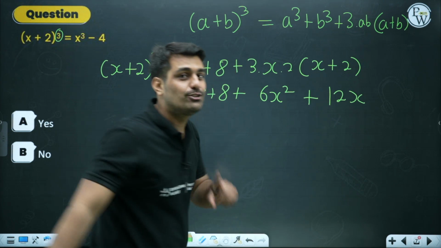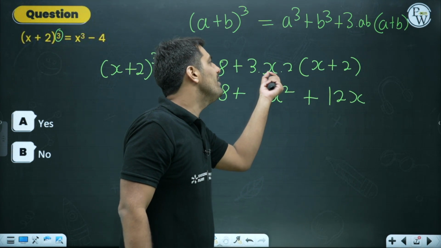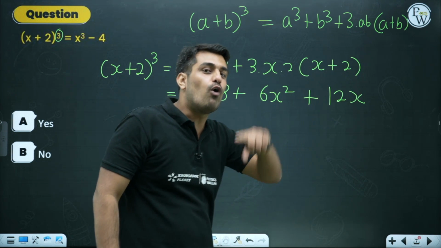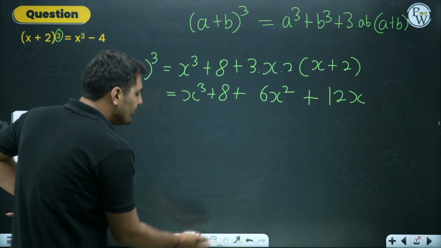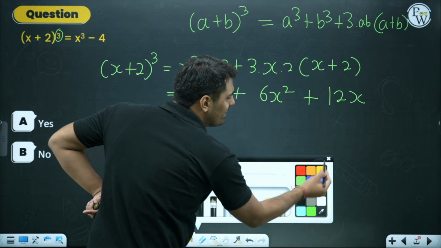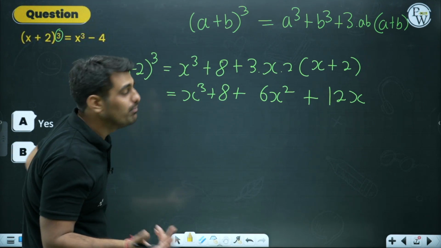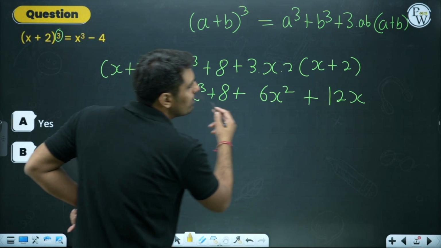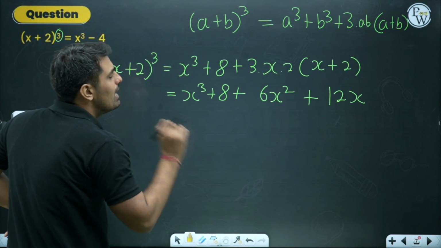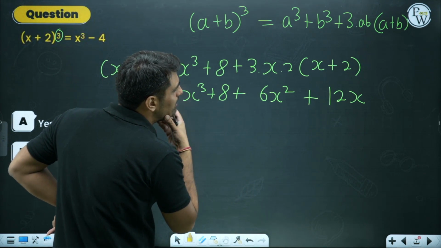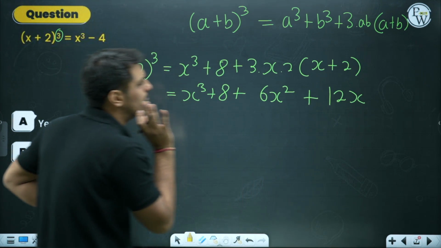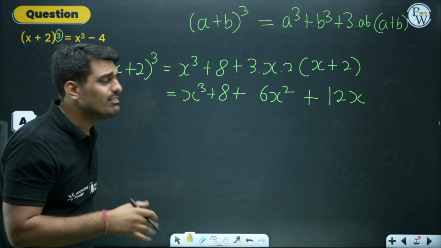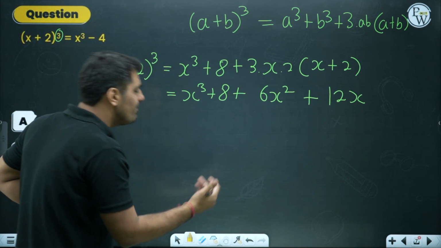Only x, not x square this time. Why? Because only one x is there, there is no other x involved over here. So this is the final thing coming up to us. In this, we need to look for the like terms. What are like terms, sir? Having the same variable. So we are having x cube over here, we can't find any other term. Fine. Is there any other term which can be further simplified? This is x over here, this is the square term and this is the constant term. So we are not able to find anything which can be further simplified, so we are leaving it as it is.